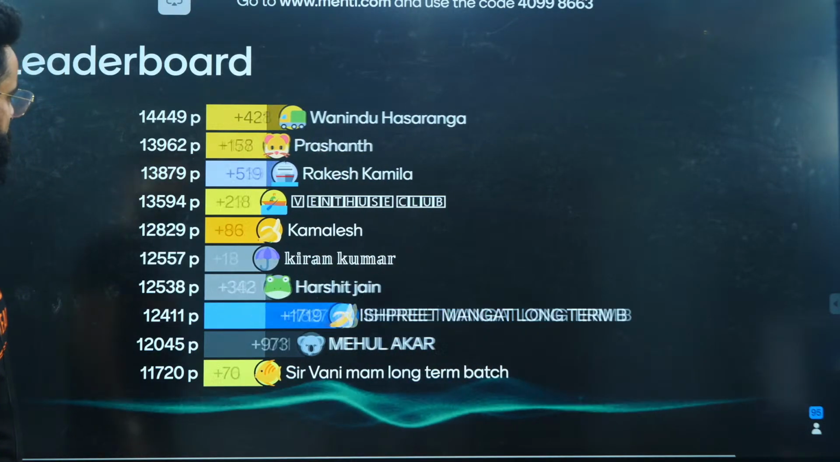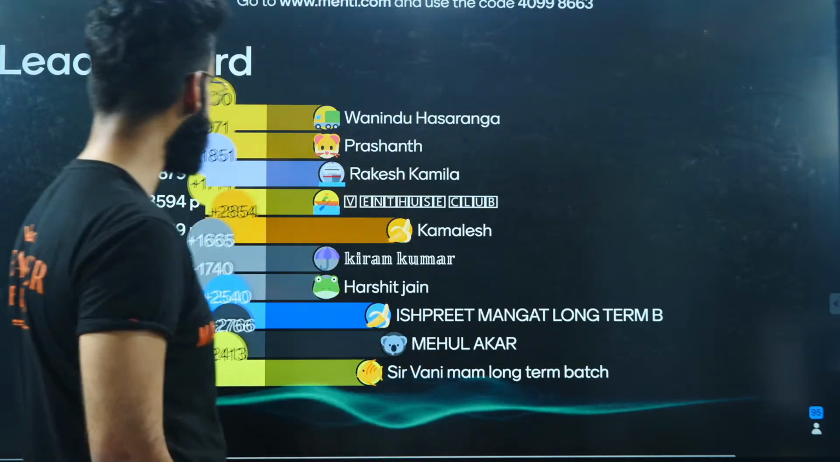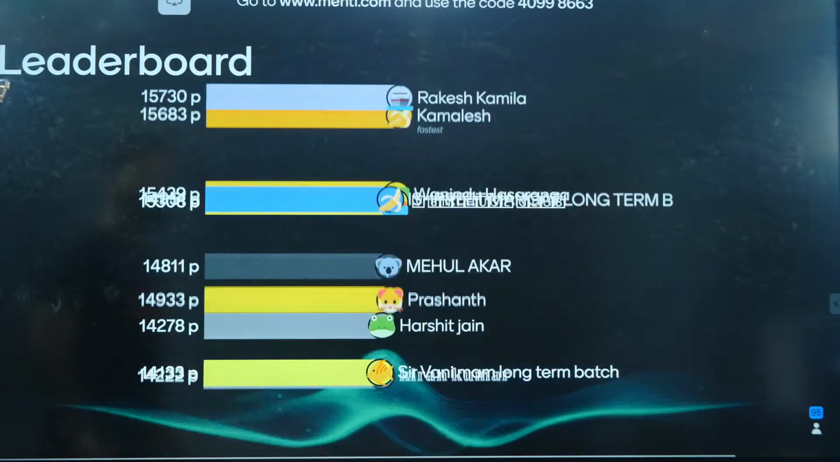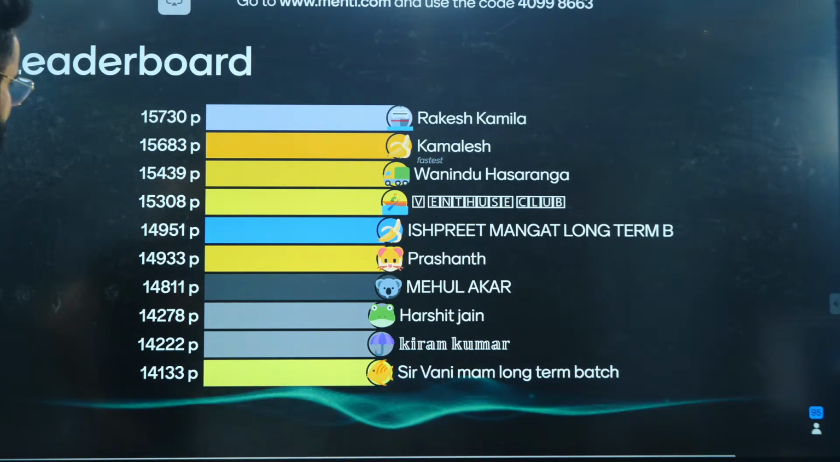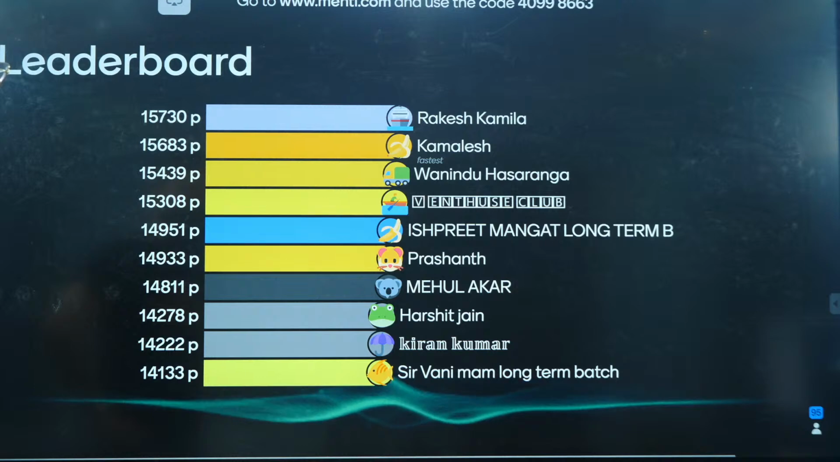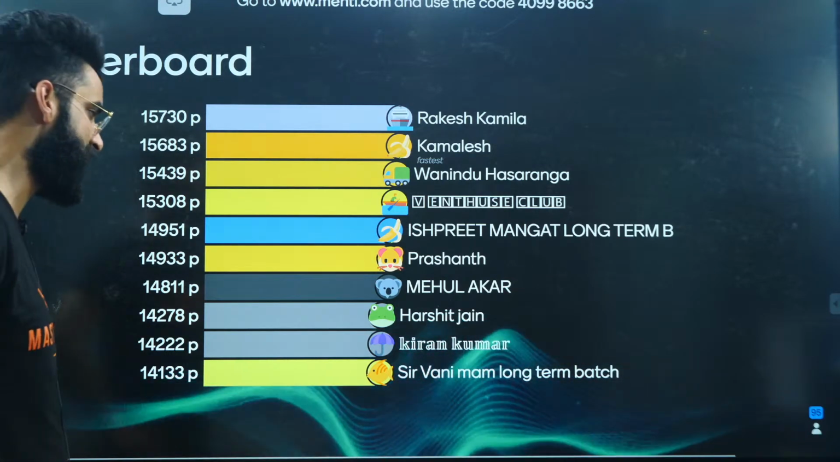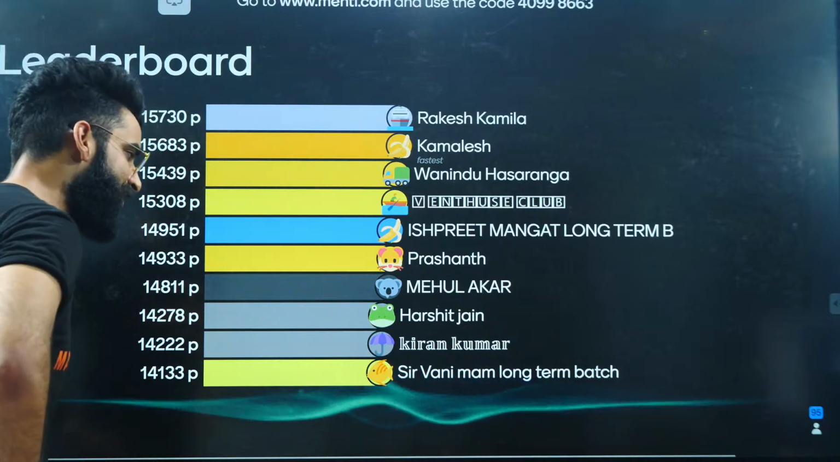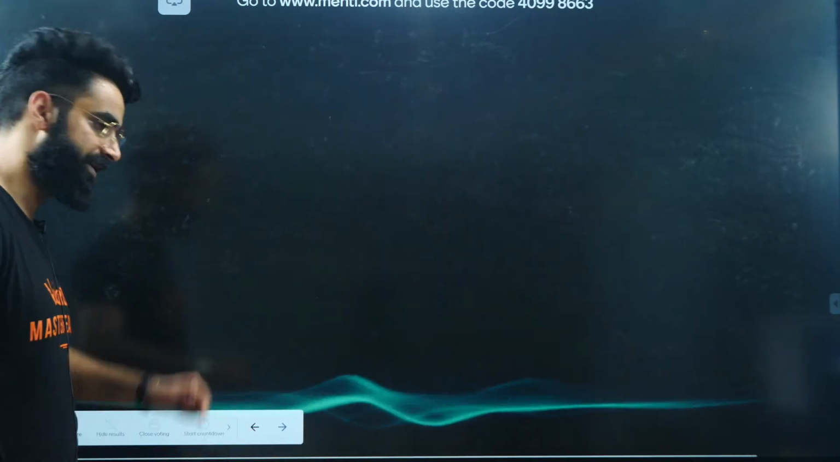Before moving on to one more, let's look at the leaderboard now. Now people look at your leaderboard. Rakesh has come to the top. Wonderful. Kamlesh is the fastest one to answer this one. We have got Vanindu, V Enthuse, Ishpreet, Prashant, Mehul, Harshit, Kiran, Sir Vani ma'am, long-term batch. Wonderful, people. Good job done. Perfect. Moving on to one more.